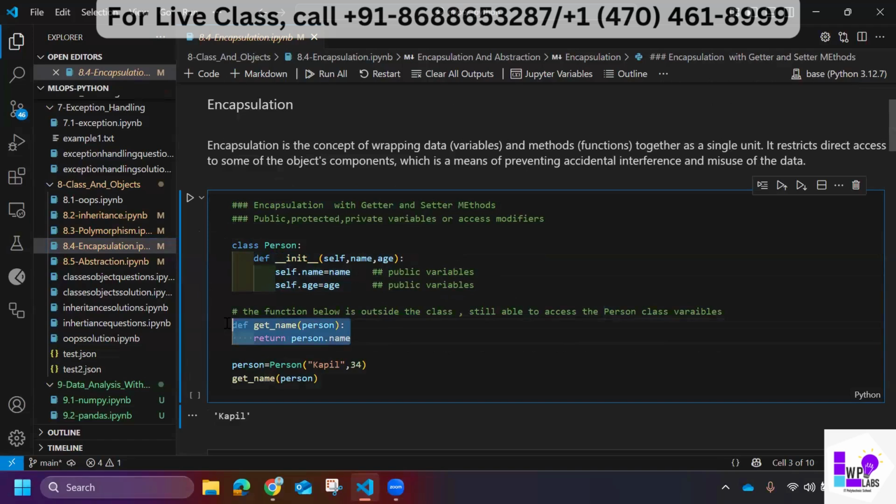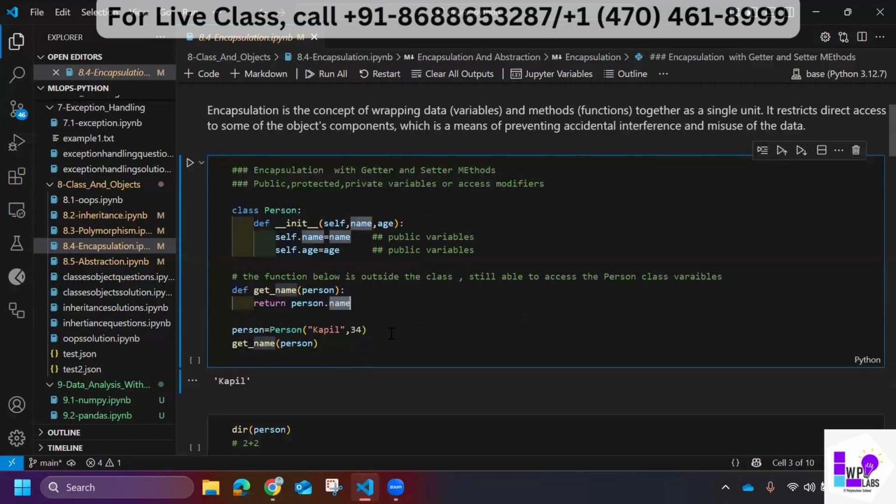Now, with this outside function, if I try to access these variables, this self dot variable name, I cannot use self because I'm outside of the class. I have to call the name directly. Now when I create an object, person, I'm using my name and giving a random age.